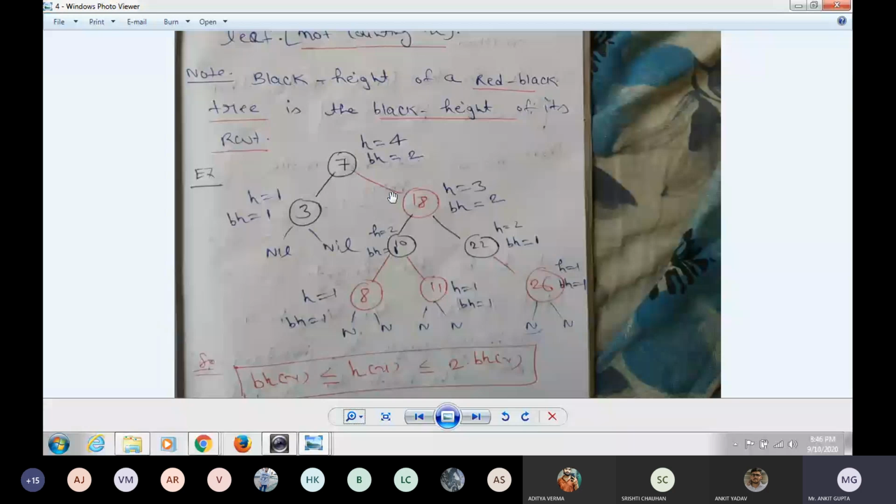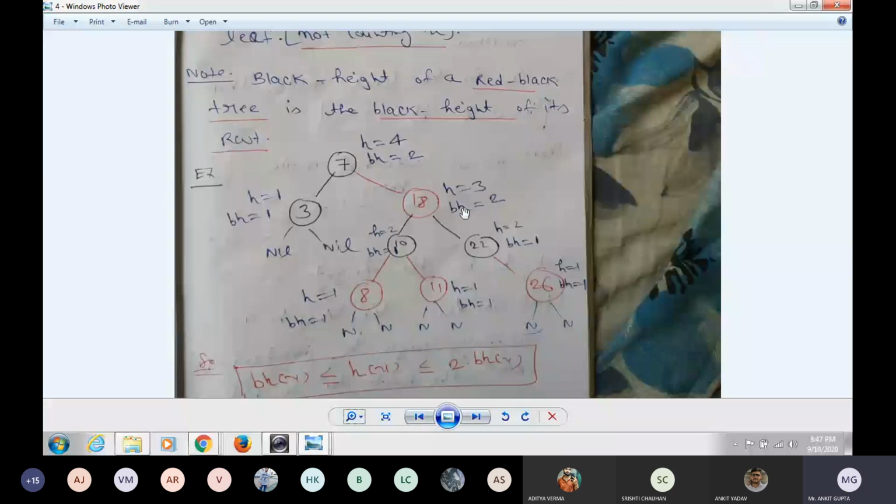If I go to this path, right side, so here 1 black node and the nil node, that is 2. Okay, if suppose you want to find the black height of the 18 node, so 10 is a black node, 8 and 11 I will not count because they are red nodes. So only nil I will count, that is 10 black plus nil, 1 plus 1, that is 2.